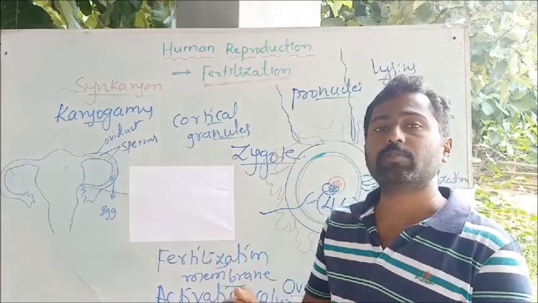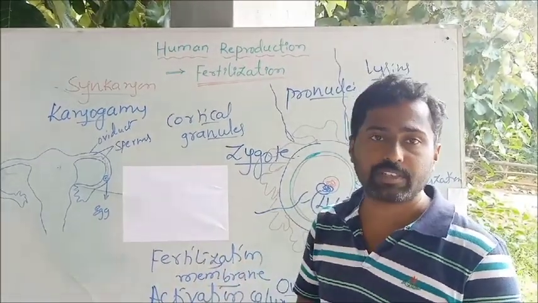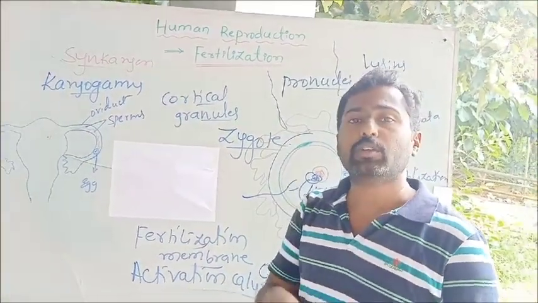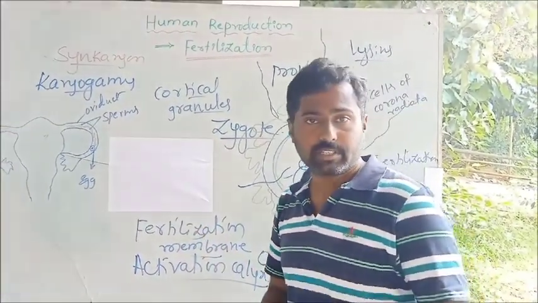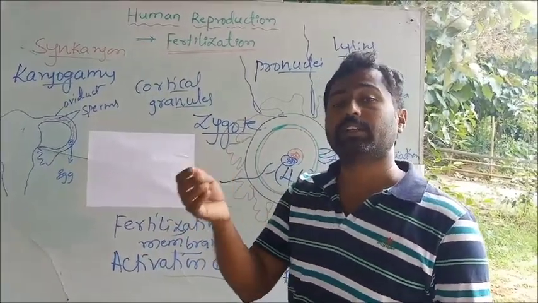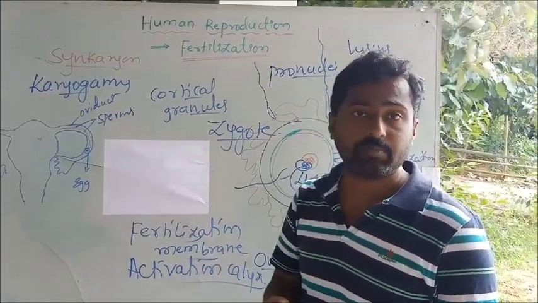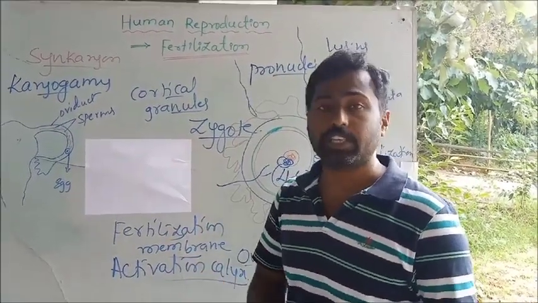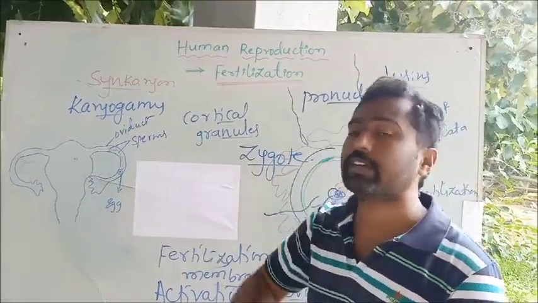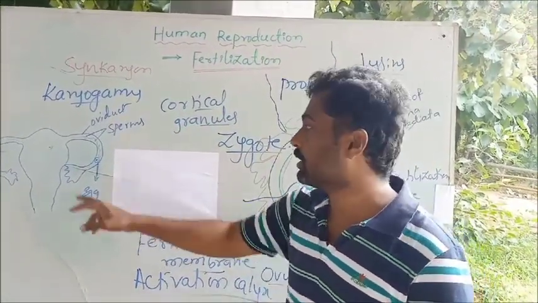Among that, some of the sperms move towards the cervix. They enter into the uterus. They find their way towards the fallopian tube. During the movement, capacitation takes place. It means the entry of calcium ions into the sperm, then neutralization of the inhibitory factors found in the semen, and removal of the cholesterol sheath found on the sperm. So then the activated sperm will enter into the fallopian tube.